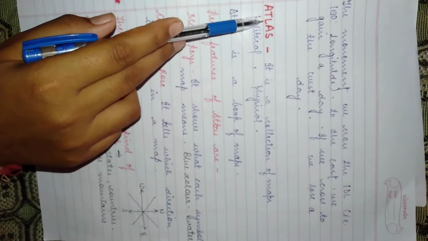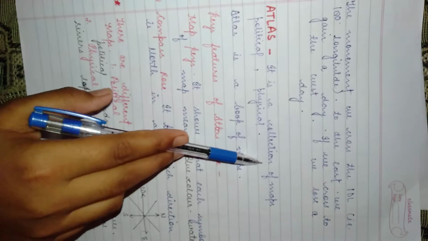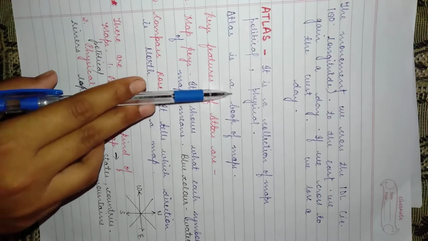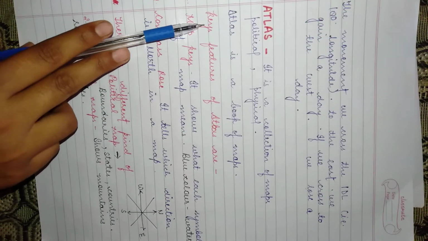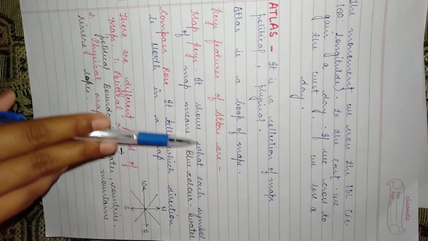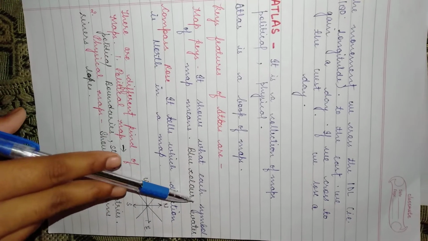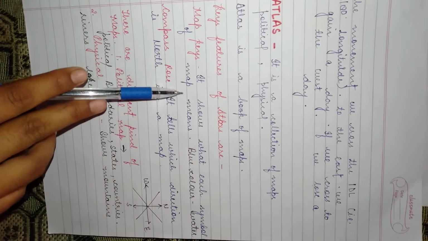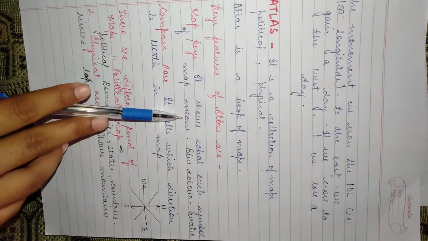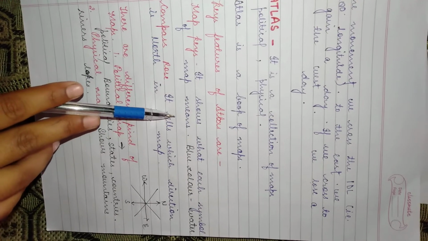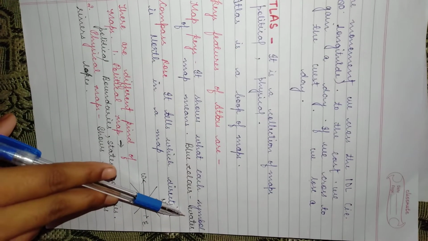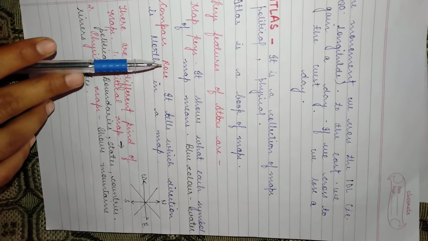Now atlas. It is a collection of maps. They can be political or physical. Atlas is a book of maps. Key features of an atlas are map keys. A map key shows what each symbol of a map means. You can see blue color on the map. Blue color shows water. Compass rose.